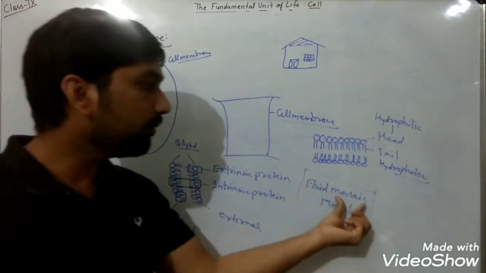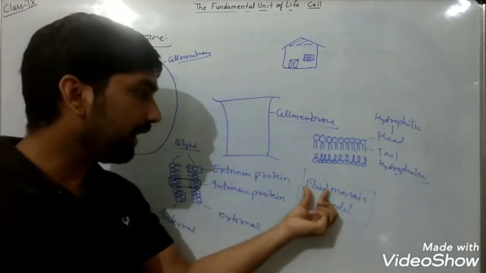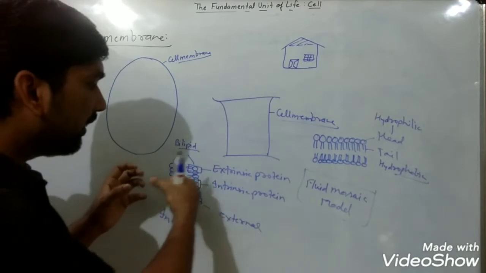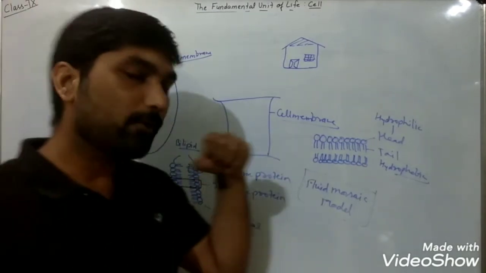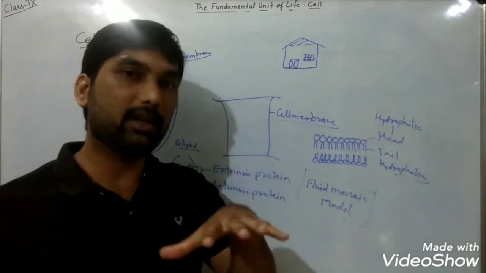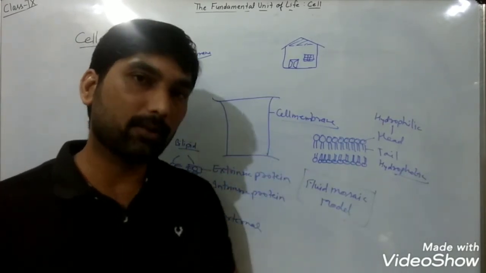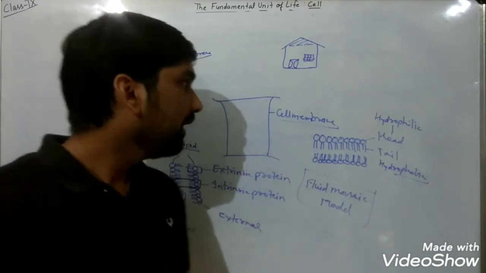That's why it is the mosaic model. And fluid, since water can flow inside and outside and they are performing some wavy movement, that's why it is known as the fluid mosaic model.